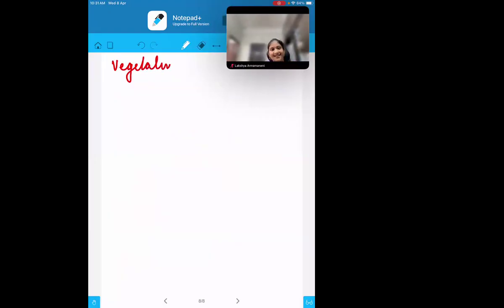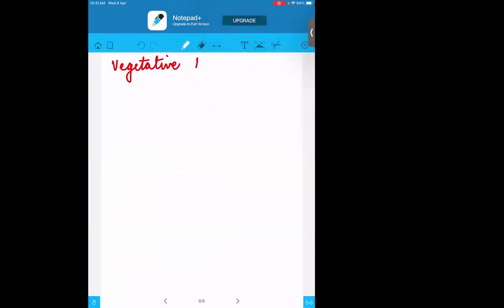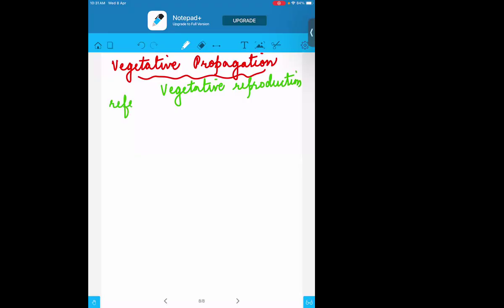So the first part we are going to discuss is vegetative propagation. The first type of reproduction is vegetative propagation. It is a process by which the parts of the plant take part. Vegetative propagation is also called vegetative reproduction. Both are the same. Vegetative reproduction refers to the production of new plants. New plants will be formed through its